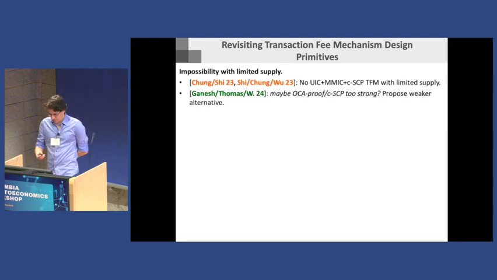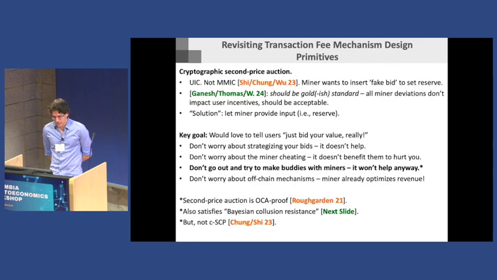So basically here, what I was trying to get at is that I do think the cryptographic second price auction is pretty good. I understand that it may not be technically feasible, and that there are a lot of challenges in implementing it, but at least from the TFM perspective, previously the definition said it was actually not good. I'm trying to argue I think it is actually good, at least by those definitions. Or sorry, at least by the TFM perspective.